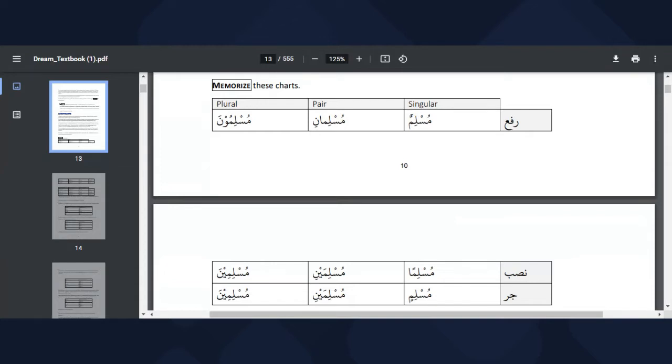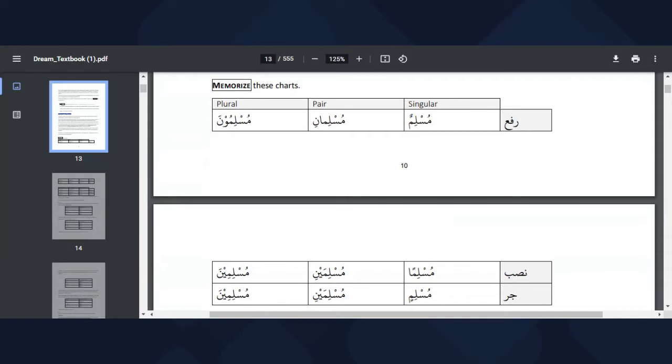Yeah, and then Muslimani is used for the pair of Muslimun. So when Muslimun is in Rafun state, the dual state, and then they are two, then we say Muslimani. And then when we want to talk about two Muslims in the Nasib status, in the detailed status, that means Muslimaini. We've talked about all those status in the last videos. And then we have Muslimaini. Muslimaini is when we want to talk about two Muslims and then they are Jar. You can notice that both Nasib and Jar are the same thing.